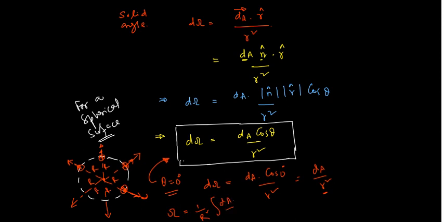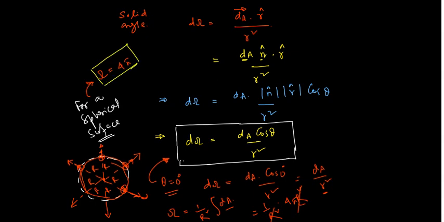If I keep on adding all these small elemental areas, we will get the total curved surface area, that is 4 pi r square. So it will become 1 by r square into 4 pi r square. So for a spherical surface, the solid angle, this r square and r square cancel, we get 4 pi. Now that's a value to be remembered.